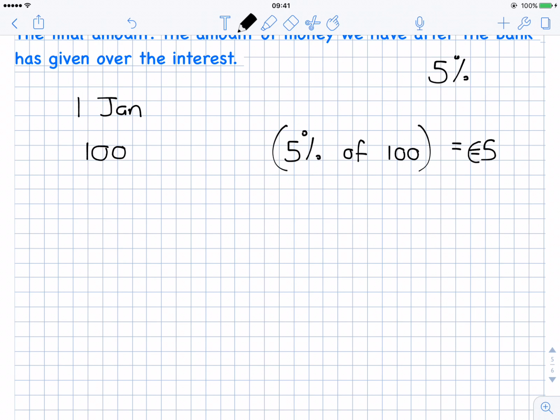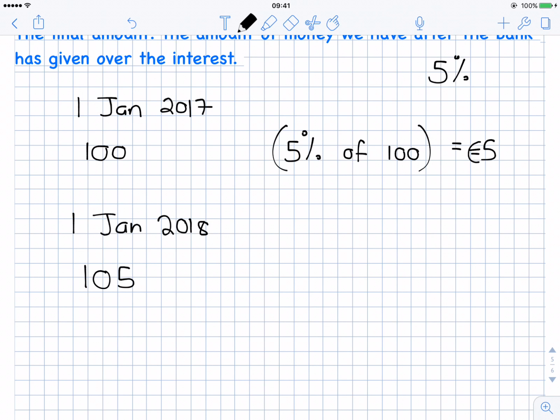So the bank will give me €5, which means on the 1st of January the next year, so let's just say 2018 and pretend this one was 2017, I now have €105 in the bank, and the bank will give me 5% of that.